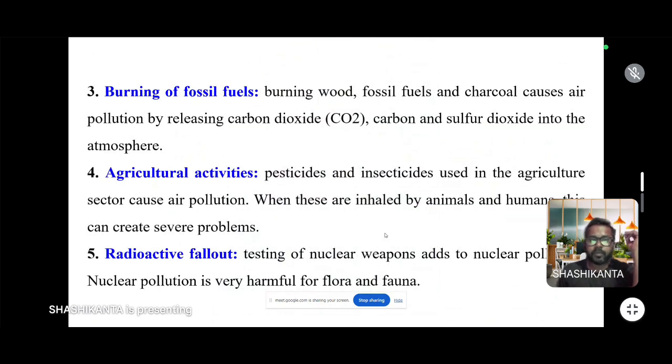Then another factor is the burning of fossil fuel. Burning of wood, fossil fuel, and charcoal causes air pollution by releasing carbon dioxide, carbon, and sulfur dioxide into the atmosphere. Agricultural activity also causes air pollution through the use of pesticides and insecticides, which is harmful to plants, animals, and living organisms. Then radioactive substances released by nuclear research centers cause air pollution or nuclear pollution. Nuclear pollution is very harmful to fauna and flora.